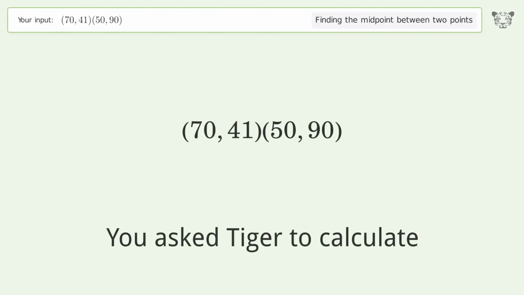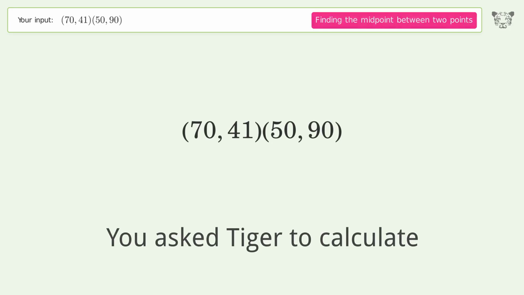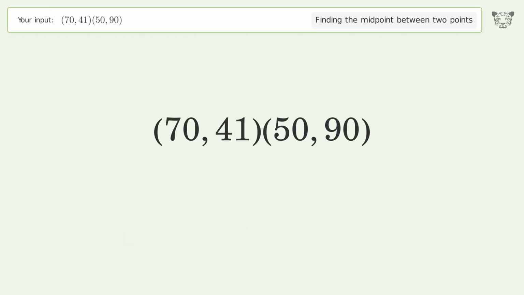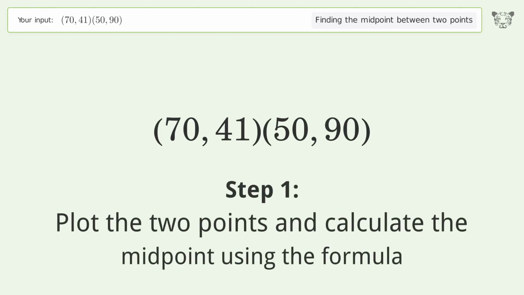You ask Tiger to calculate. This deals with finding the midpoint between 2 points. The midpoint between the 2 points is 60, 65.5. Let's solve it step by step. Plot the 2 points and calculate the midpoint using the formula.